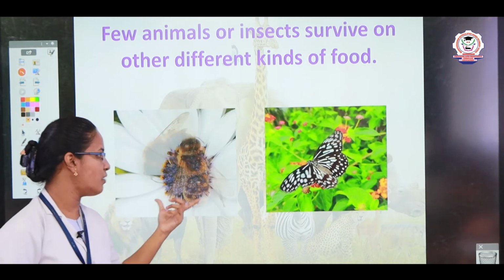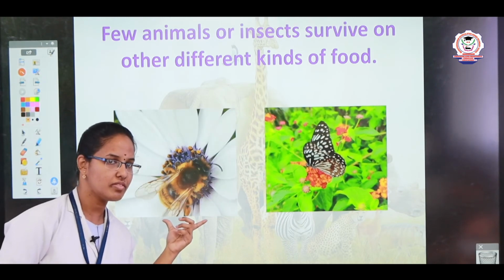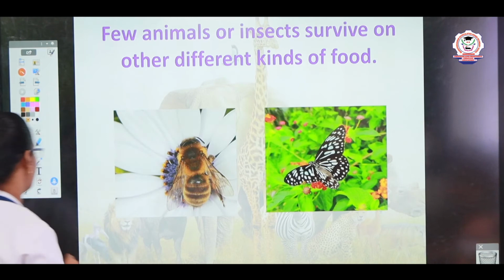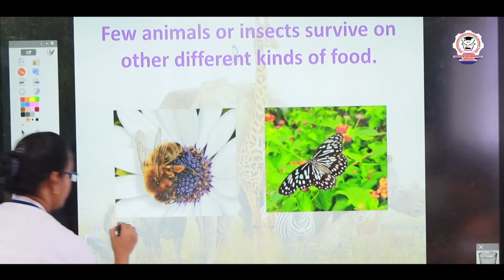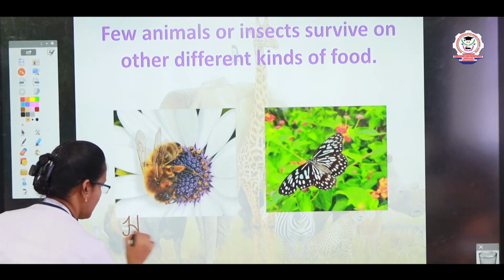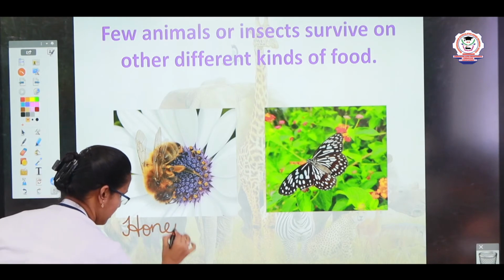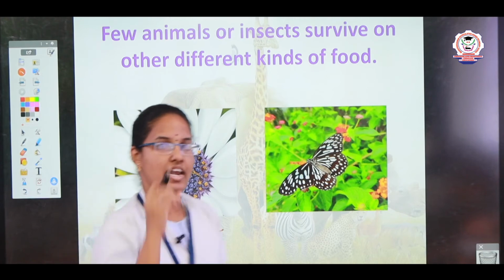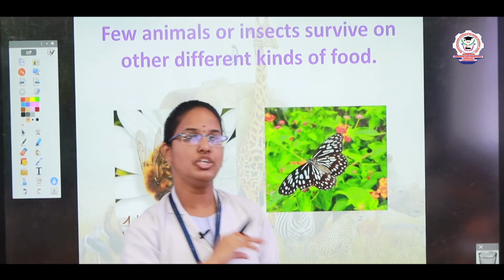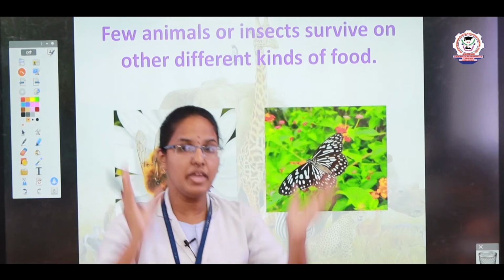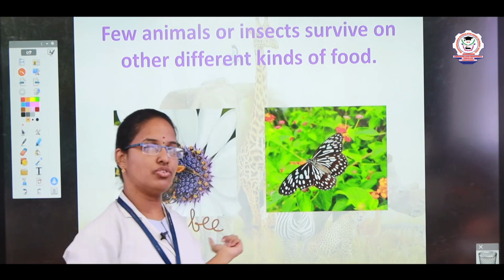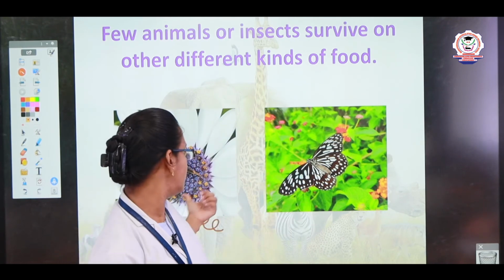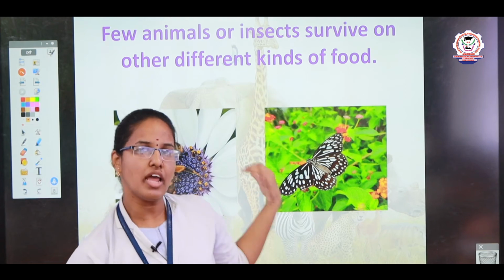What insect is this, children? Very good. Honeybee. Right. What is the food of honeybee, children? Do you know that? Very good. It used to suck the nectar from the flowers and it used to store it in the beehive. Right. It is one of the foods for honeybee.